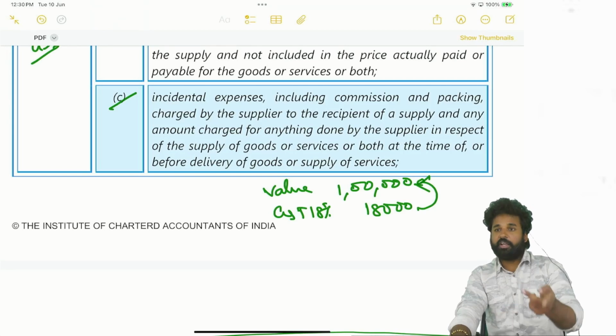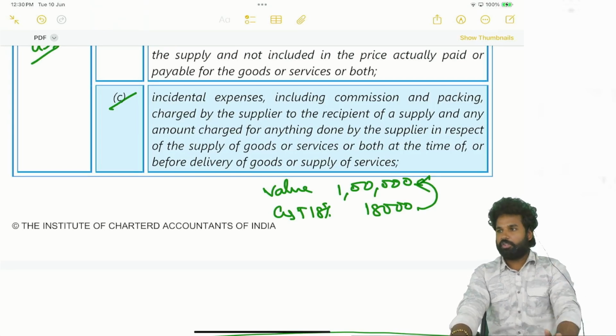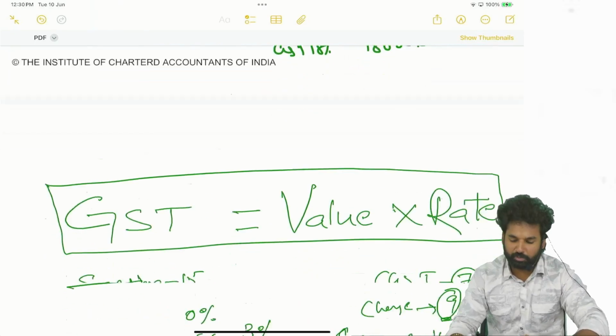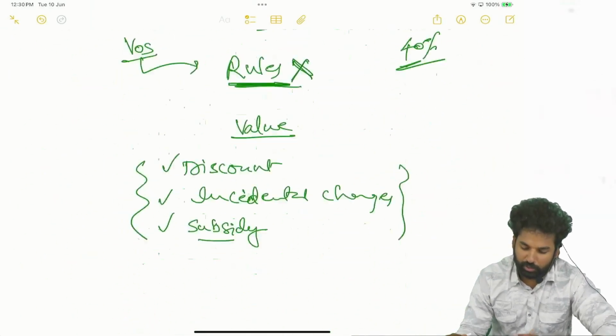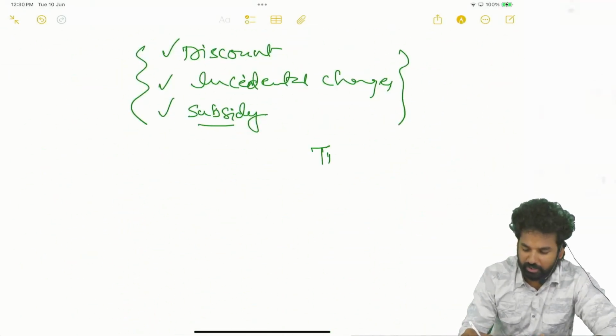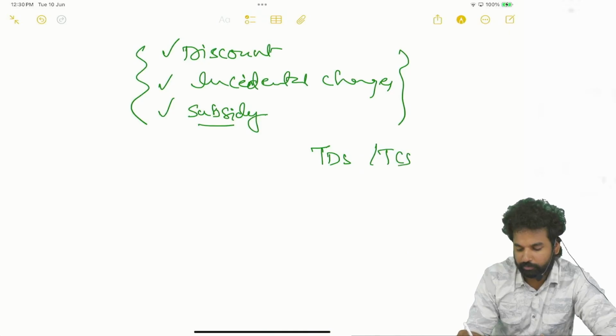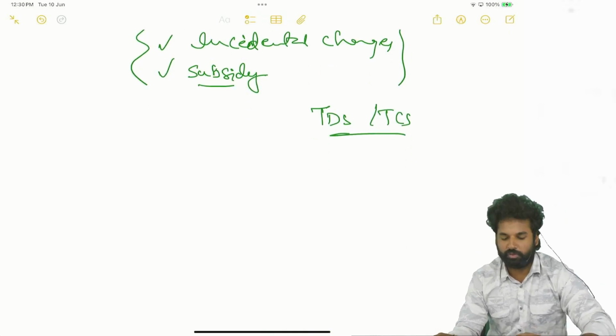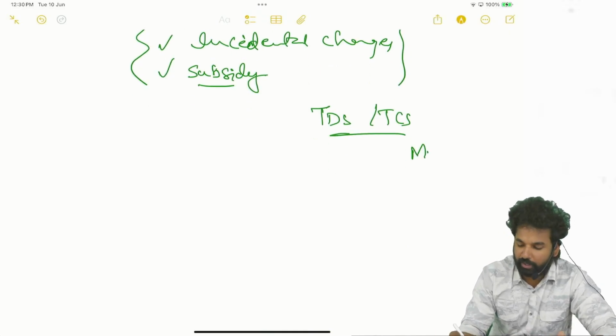If any tax other than GST, you can see this, so you know this TDS and TCS provisions of income tax, and sometimes there may be a tax, municipal tax.